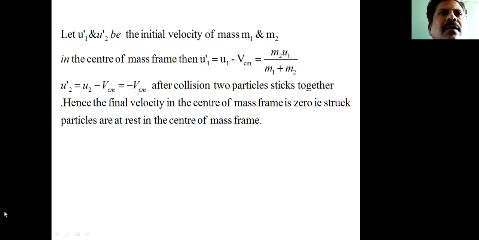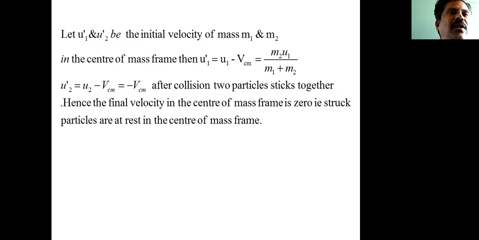Similarly, we write the velocity of the second particle: u2 dash equals u2 minus VCM. Here the second particle in the laboratory frame of reference is at rest, so u2 is equal to 0, and we get minus VCM. After collision, the two particles stick together, hence the final velocity in the center of mass frame is 0. The particles are at rest in the center of mass frame of reference, so u2 dash equals minus VCM.